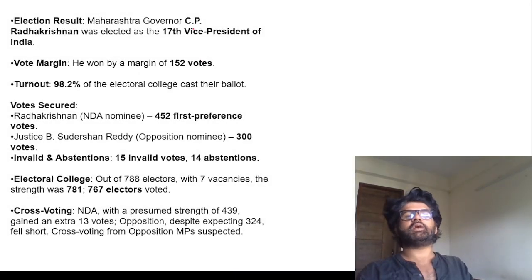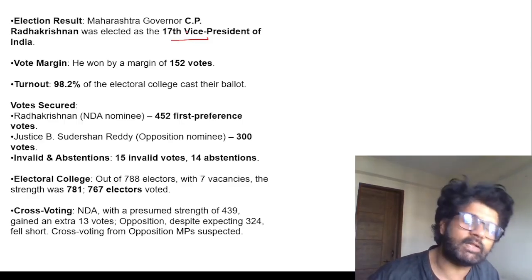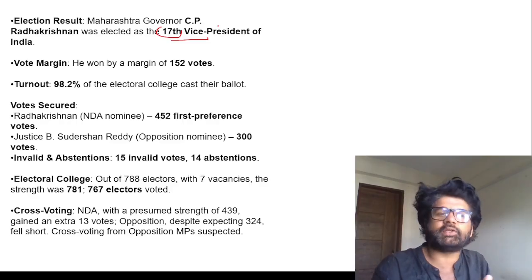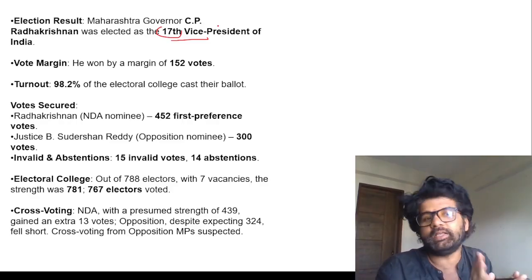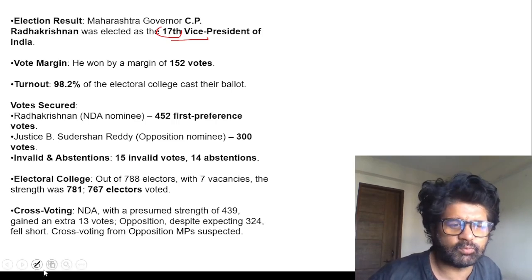Election: Maharashtra Governor C.P. Radhakrishnan, 17th Vice President. From the UPSC perspective, guys, 17th Vice President, 67th Vice President, these numbers are not important. The process of election of Vice President and President is really important. Cool. Cross voting, etc. happened. You read all these things. Modi sir is very happy.